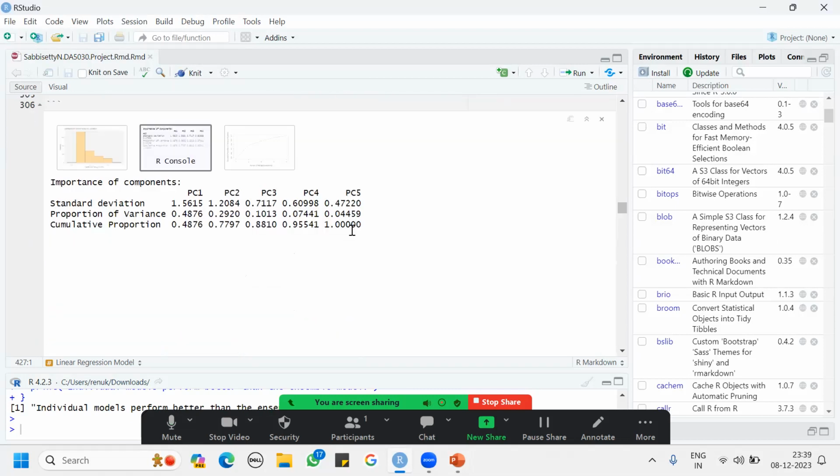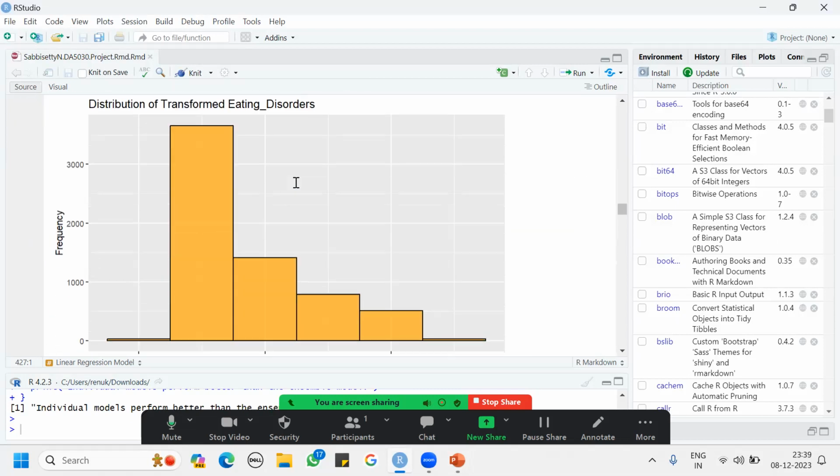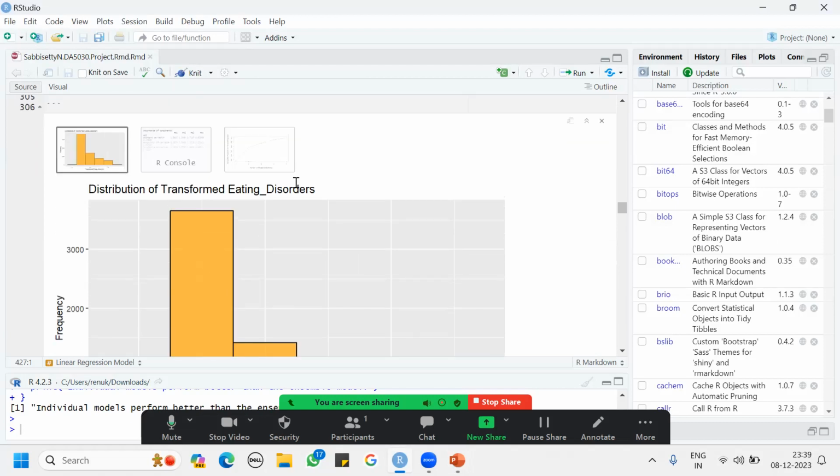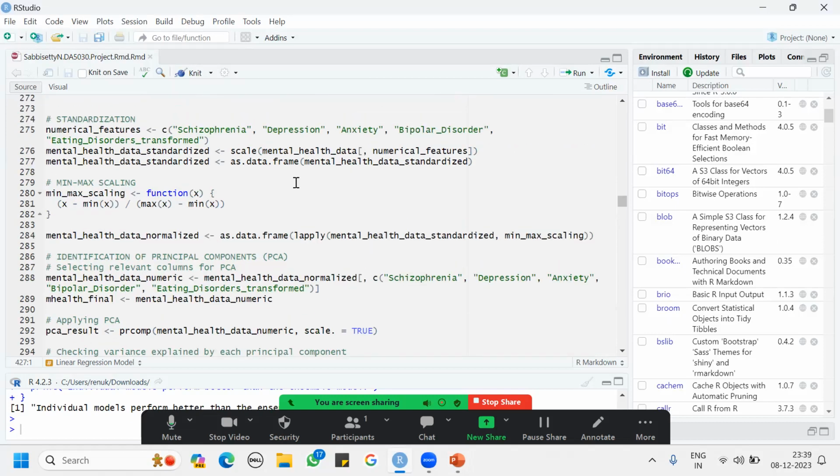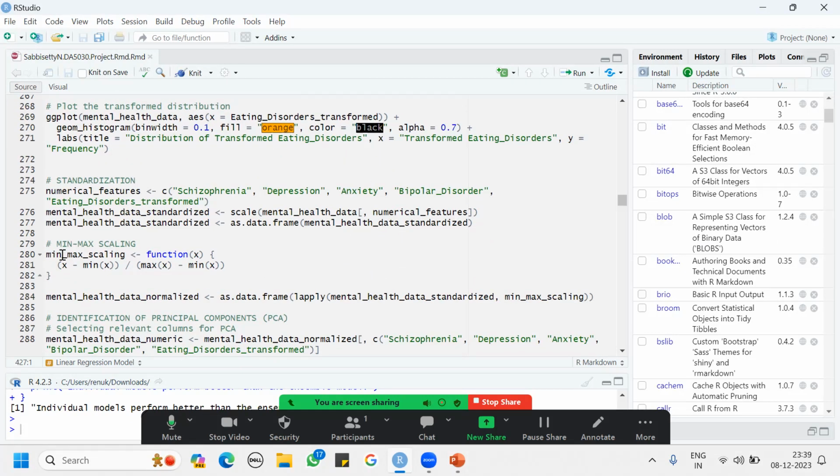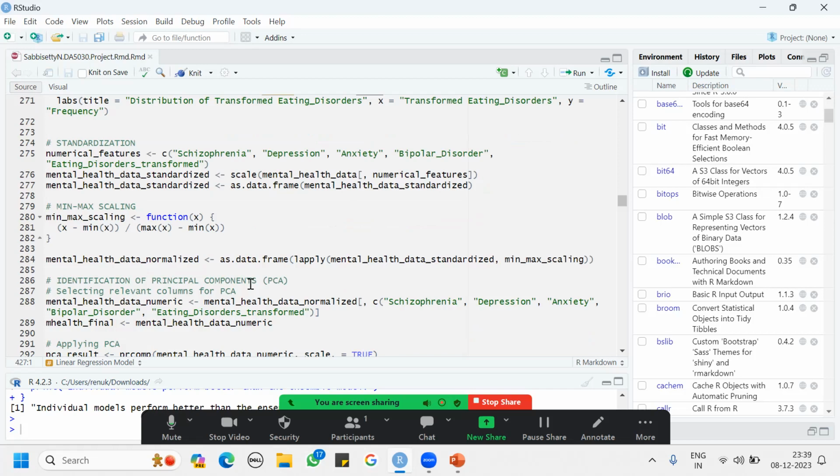After log transformation, my data, which was right-skewed, somewhat became normal. Then I did standardization and also min-max scaling, so that my data is standardized, I can do predictive modeling and get strong results, and interpret the data of my eating disorders better.